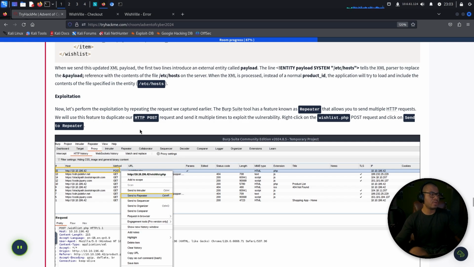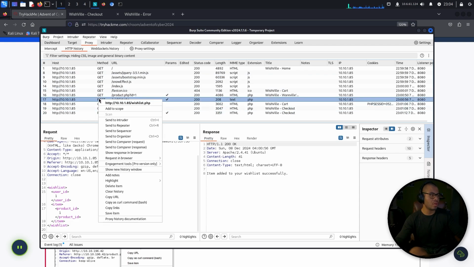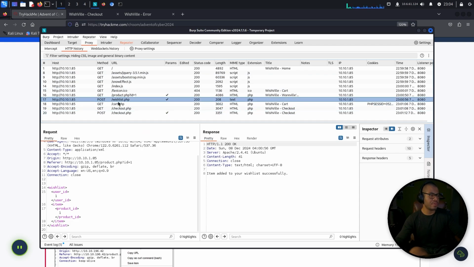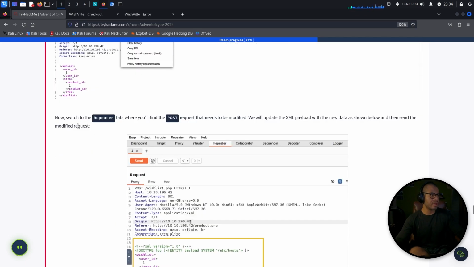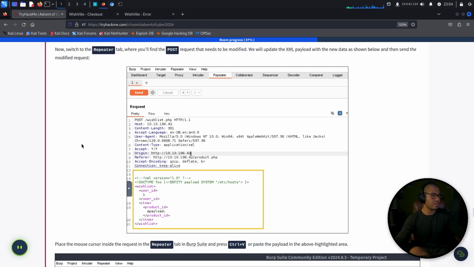Okay, exploitation. Now let's perform the exploitation by repeating the request we captured earlier. The Burp Suite tool has a feature known as Repeater that allows you to send multiple HTTP requests. We will use this feature to duplicate our HTTP POST request and send it multiple times to exploit the vulnerability. Right click on the wishlist.php POST request and send to Repeater, right? Now if we go to the Repeater, click on send to Repeater. Now switch to the Repeater tab where you'll find a POST request that needs to be modified. We will update the XML payload with the new data as shown below and then send the modified request.